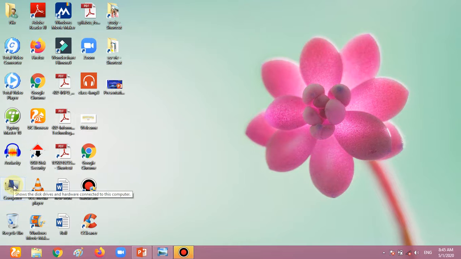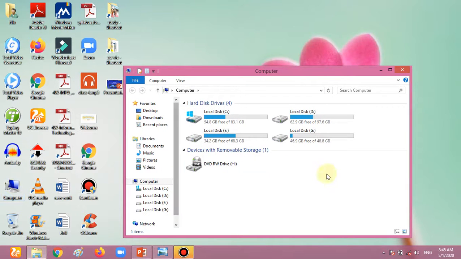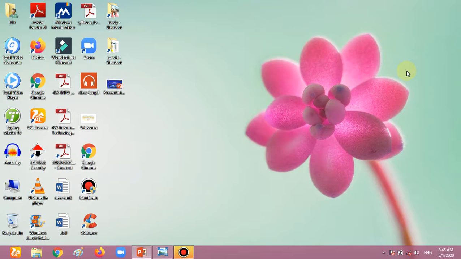So this is the icon for computer. When I click on this one, my computer is on. So this is a type of icon for work, any type of work.